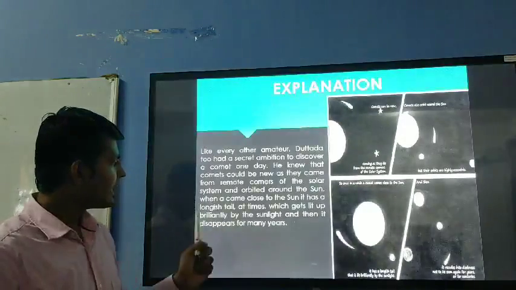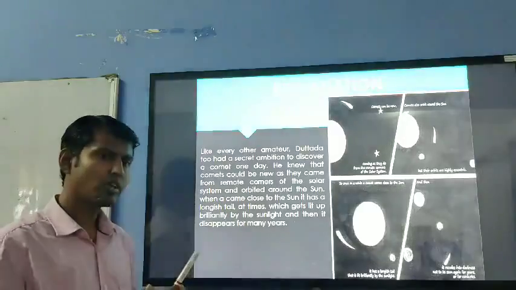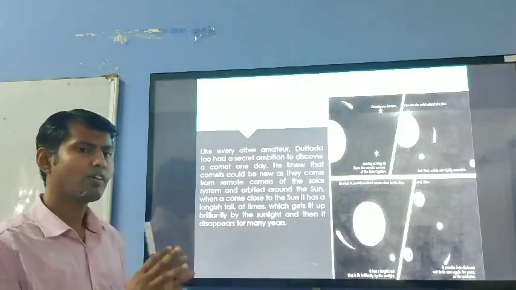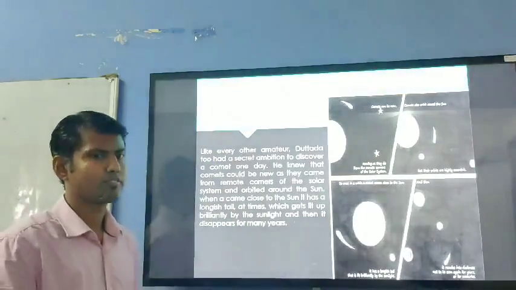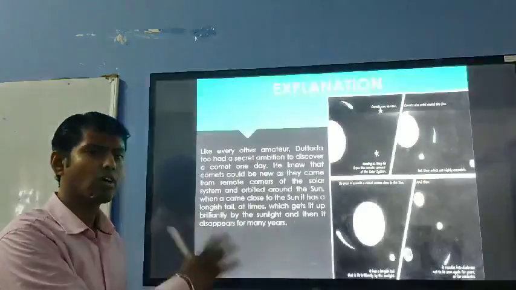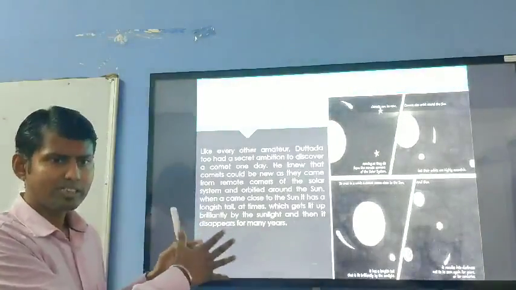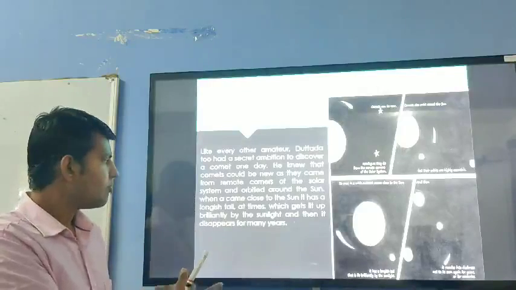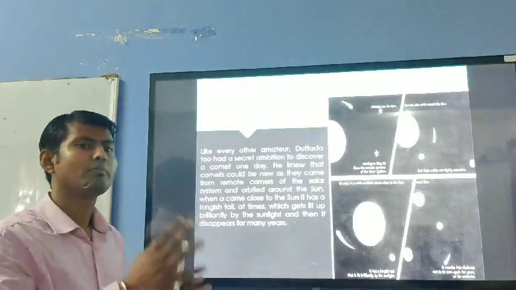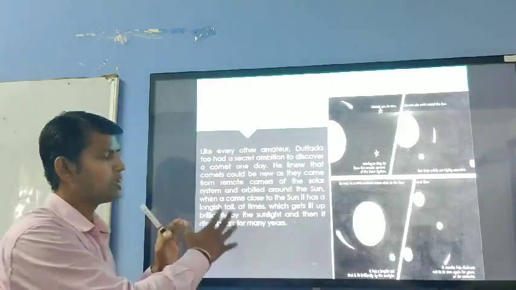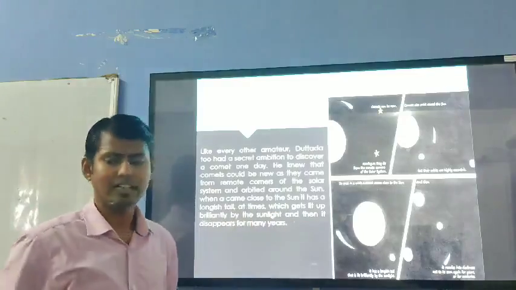Lit up brilliantly by the sunlight, and then it disappears for many years. After that moment, for many years, the comet will disappear, and you are not able to see that comet again. But when it is very near to the sun, you can see its long tail brilliantly lit up.